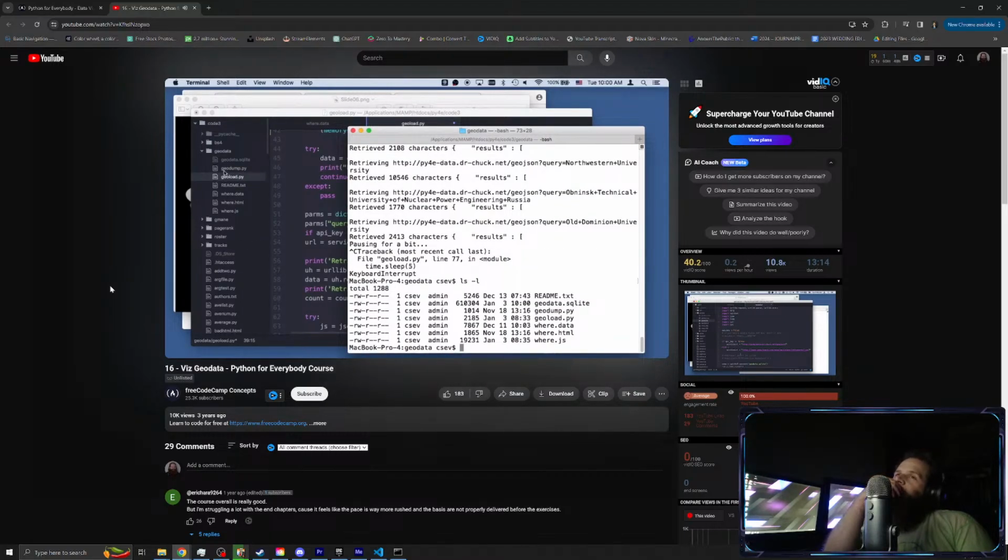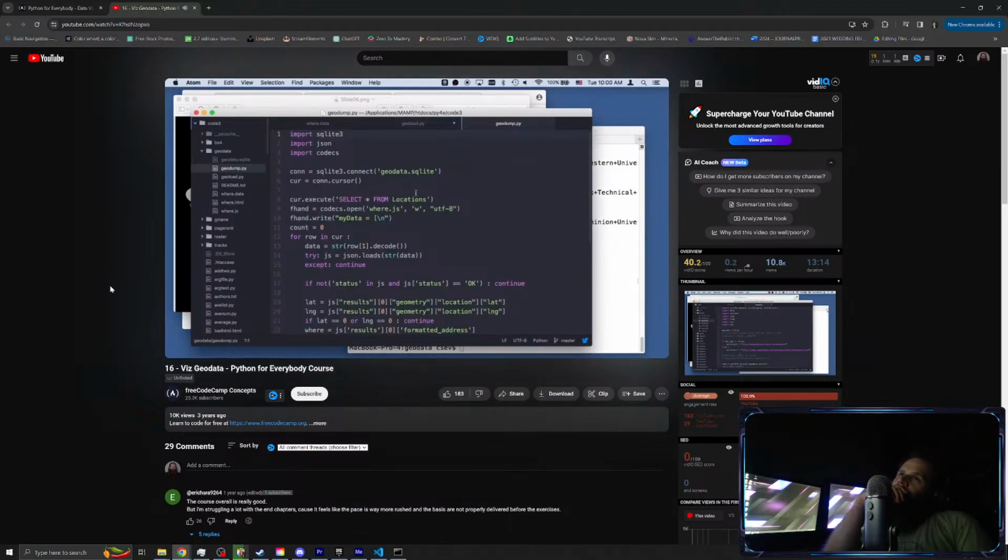And there is another bit of code. In this code, it's always good to write these really simple things. So we're going to import SQLite and JSON. We're going to connect ourselves up. We're going to open this with UTF-8, and we're going to read through.